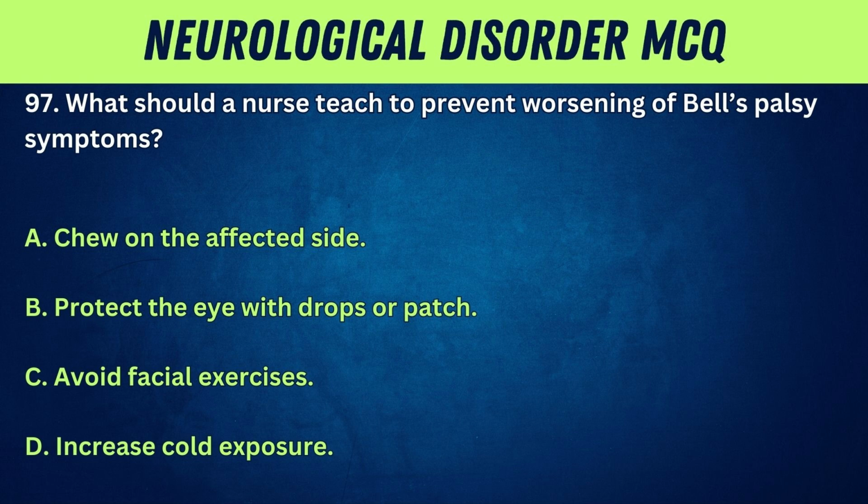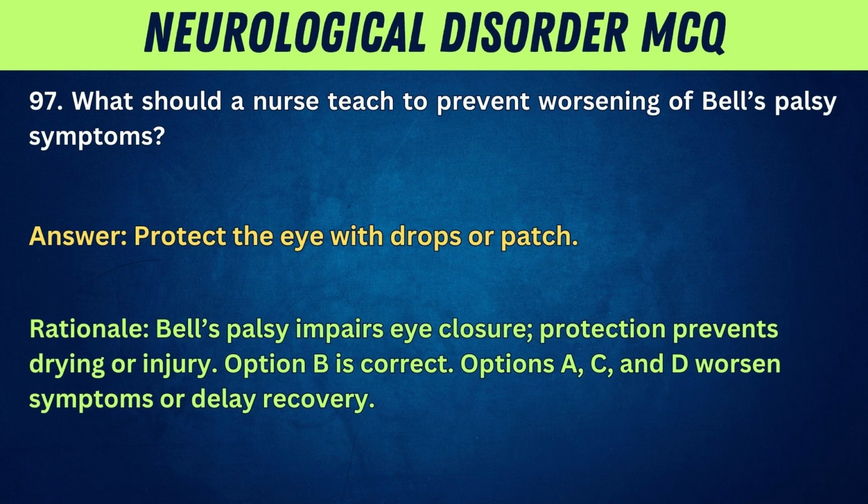97. What should a nurse teach to prevent worsening of Bell's palsy symptoms? A. Chew on the affected side. B. Protect the eye with drops or patch. C. Avoid facial exercises. D. Increase cold exposure. Answer: protect the eye with drops or patch. Rationale: Bell's palsy impairs eye closure. Protection prevents drying or injury. Option B is correct. Options A, C, and D worsen symptoms or delay recovery.